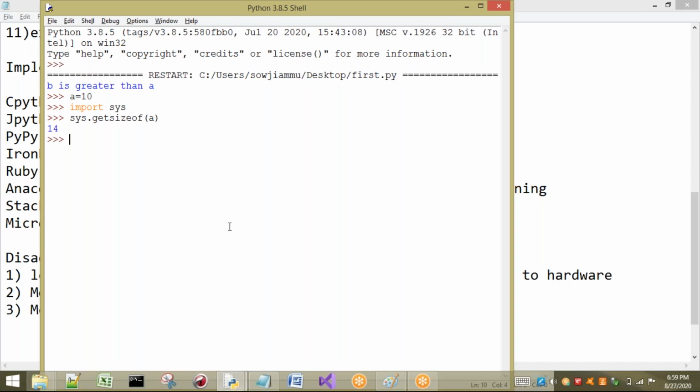Now, the same a, I am going to change it to some large number, for example. Now I want to see the size of a. Now see, it is 16. That means it is not fixed. But in C, C++ and Java, if I write int a equal to 10, the size of a will always be 4 bytes. But here, based on the value, it is going to change.